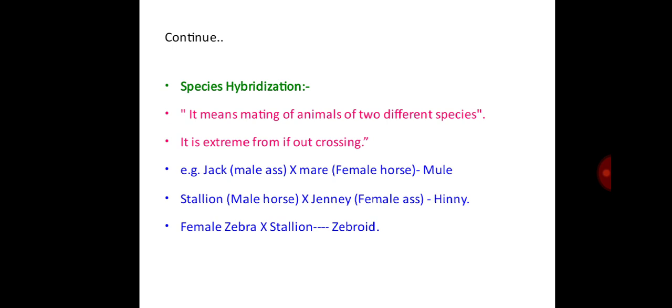Then species hybridization. It means mating of animals of two different species, called species hybridization. It is extreme from outcrossing.